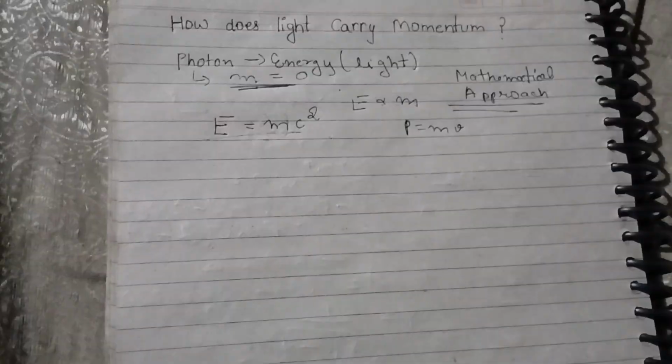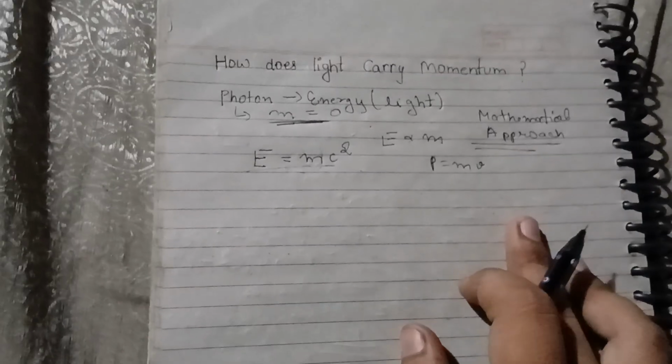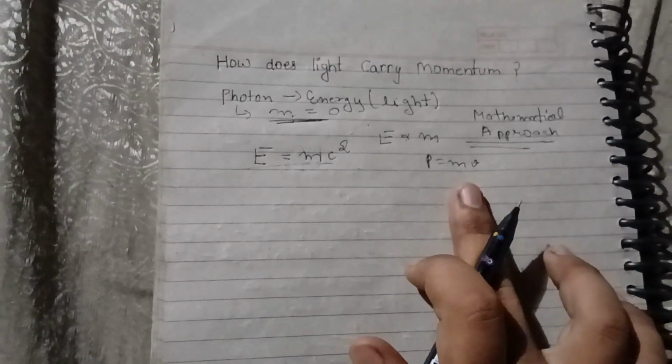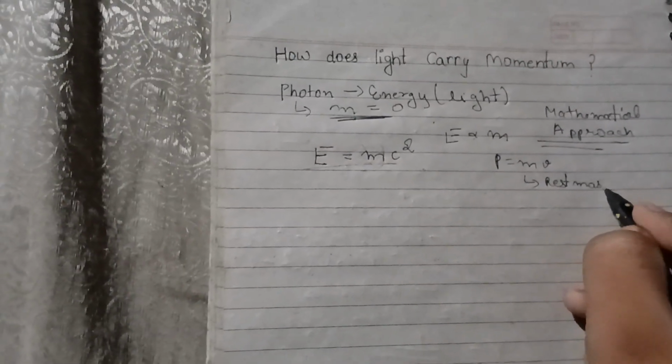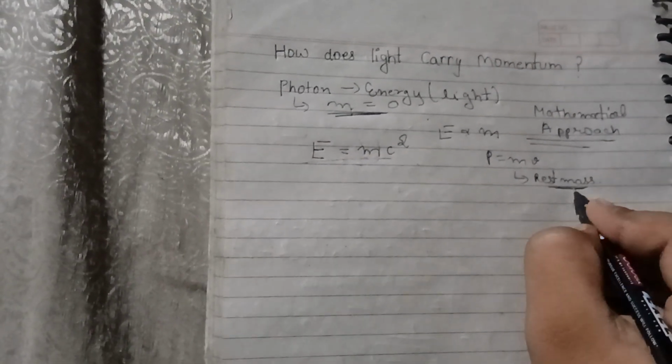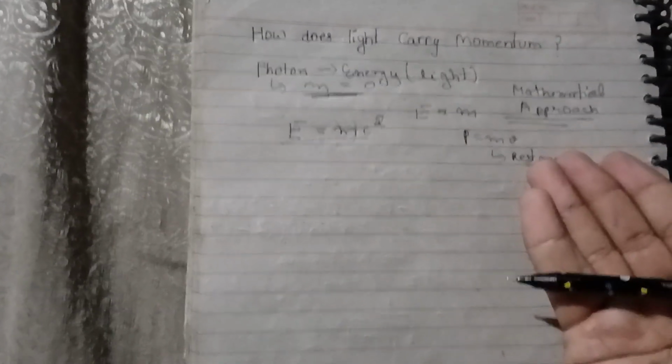And not only in classical physics, but in any other study, in p equals mv, what is this m? This m is actually rest mass. Okay, now what is rest mass? What is this new thing doing here?